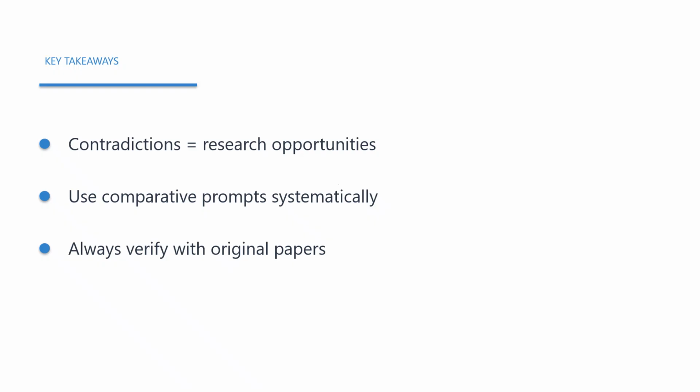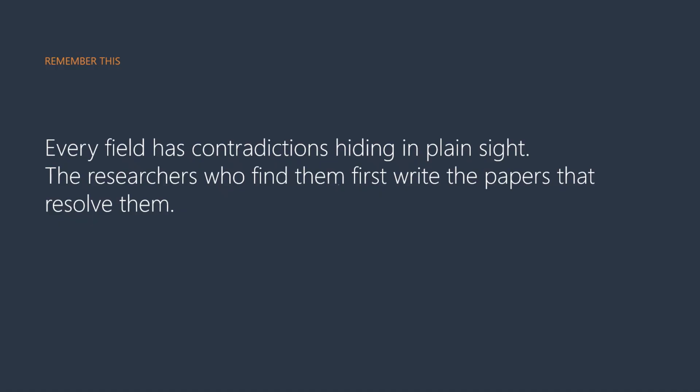Fourth, start with a topic you know well. This lets you evaluate AI's accuracy before trusting it on unfamiliar territory. Fifth, keep a running log of contradictions found. They accumulate into a rich source of research ideas over time. Remember this fundamental principle. Every field has contradictions hiding in plain sight, waiting to be found. The researchers who find them first write the papers that resolve them.